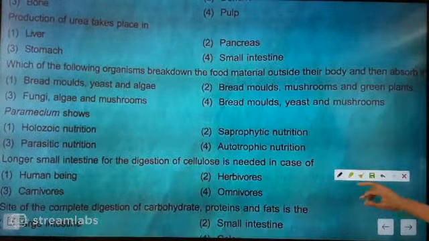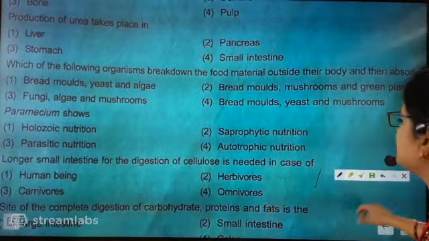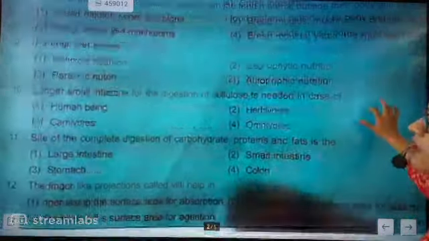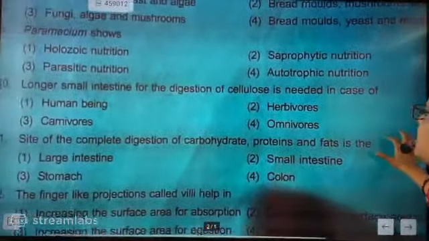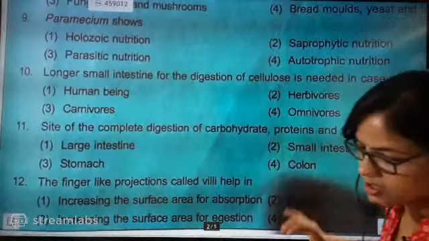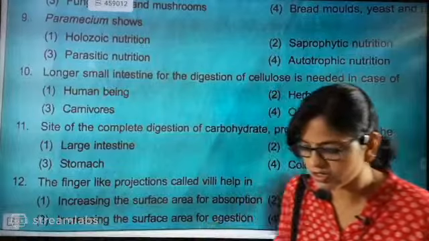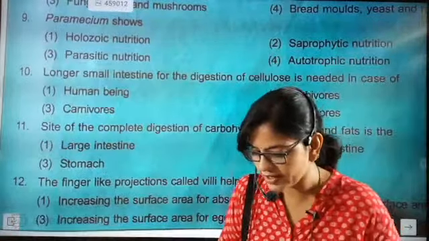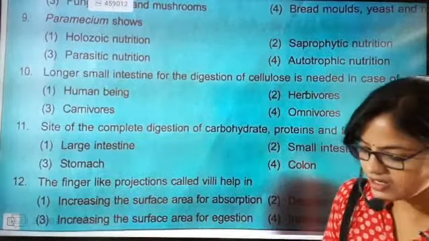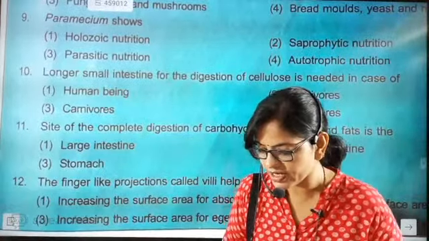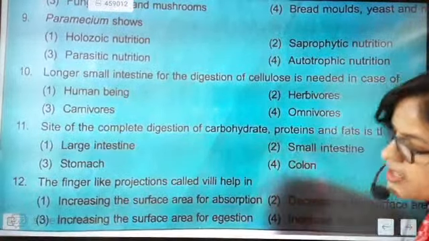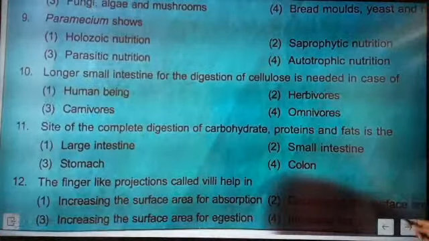Longer small intestine for digestion of cellulose is needed in the case of which organism? Which organism needs a longer small intestine? Rahul, are you there? Can anybody tell me the answer? Absolutely correct. Very good, beta.